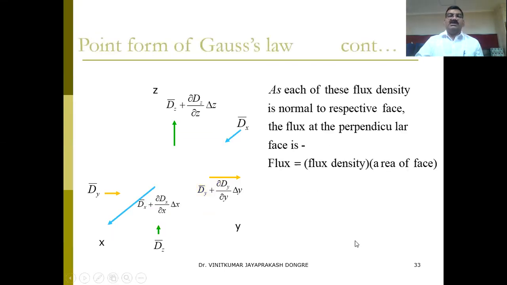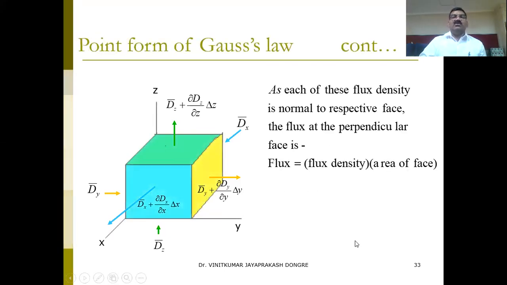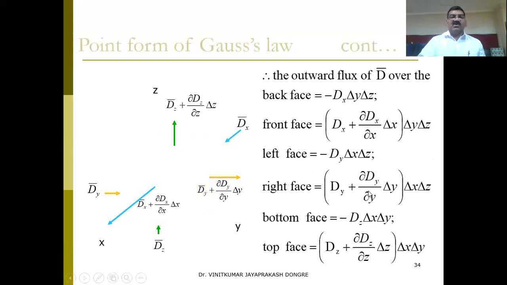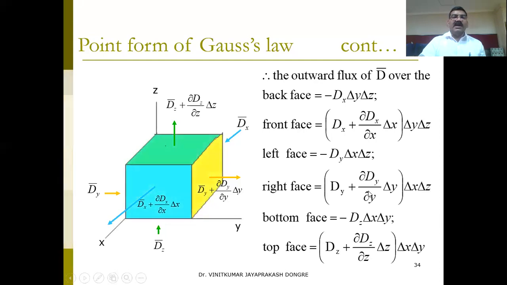Now you just do the addition. At each of these faces, the flux density is normal to the respective face. So the flux at the perpendicular face is equal to flux density into the area of the face.